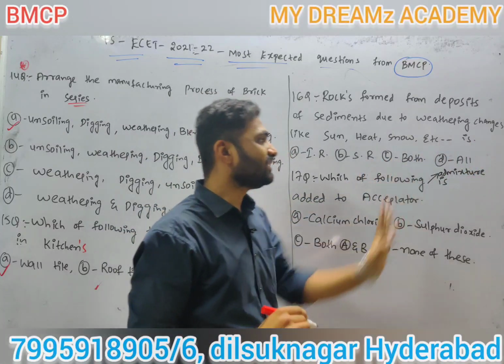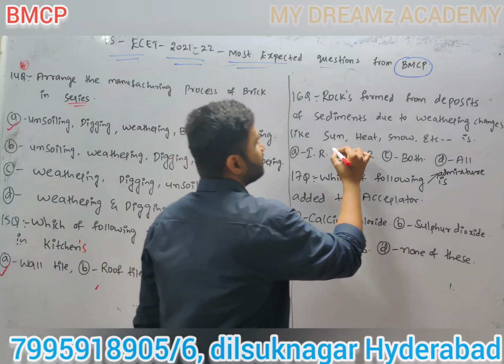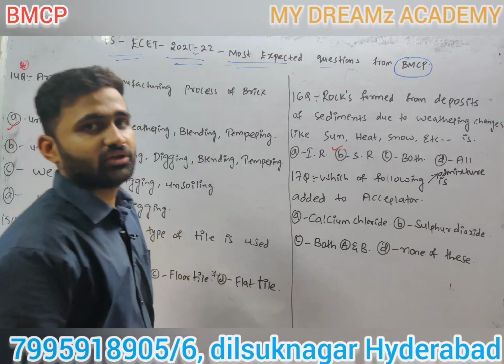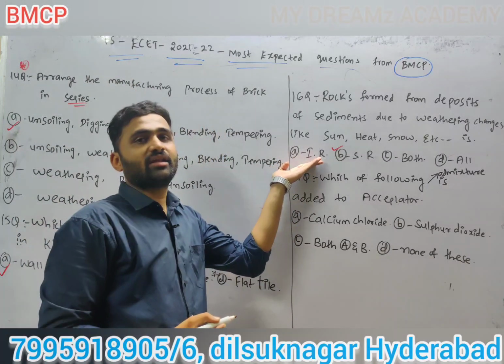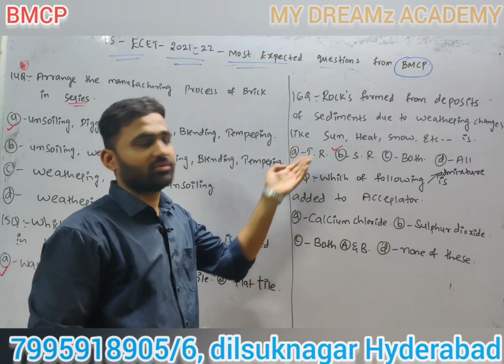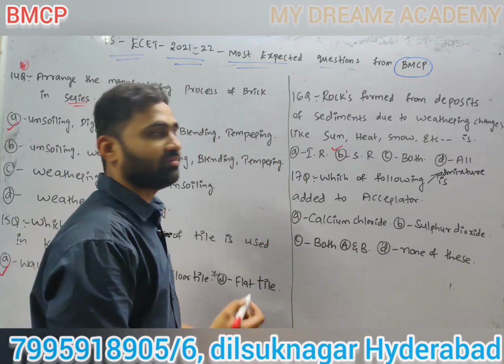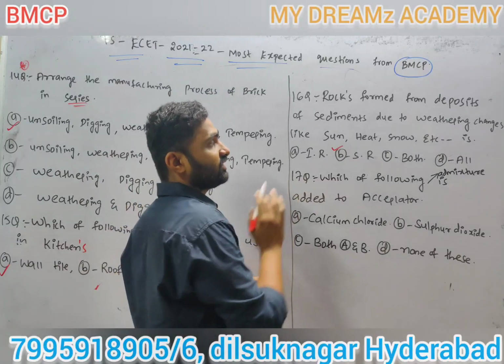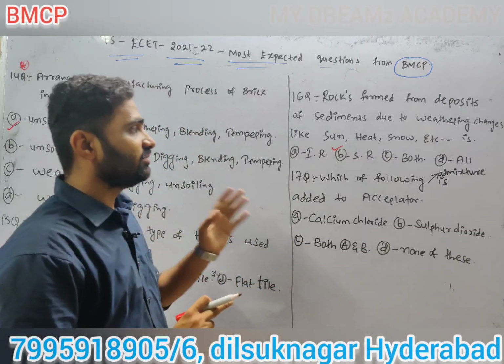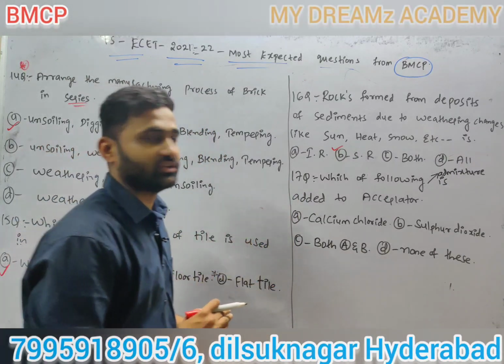The answer is simply sedimentary rock. Igneous rocks are formed by cooling or solidification of molten magma. Examples of igneous rock and sedimentary rock are both very important questions.